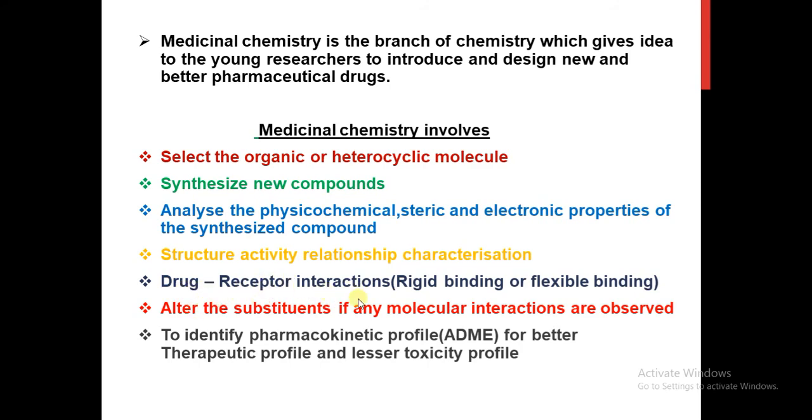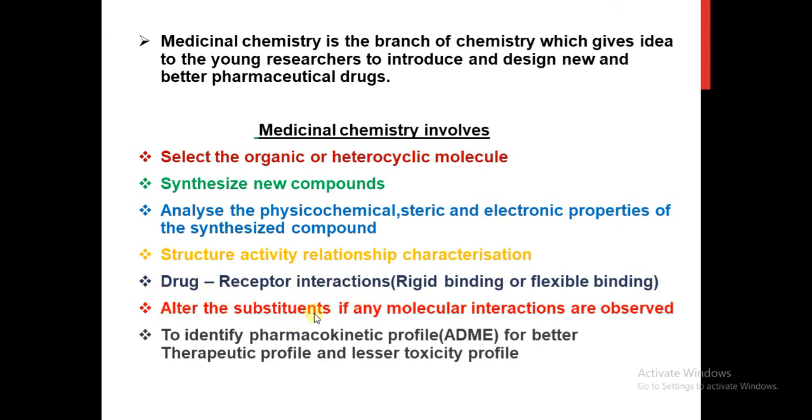In drug and receptor interactions, we see whether the drug is binding rigidly, meaning tight binding, or lightly. Rigid binding means tight binding. Flexible binding means the drug is lightly bound. So we want rigid binding of the drug and receptor. When the drug is tightly bound with the receptor, then it will show better therapeutic activity. The interactions we'll identify by using medicinal chemistry.